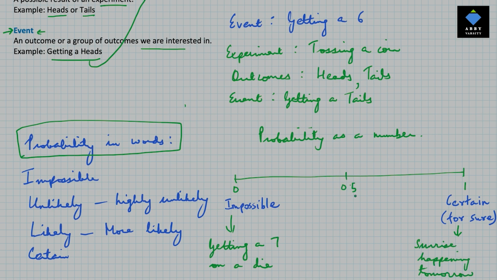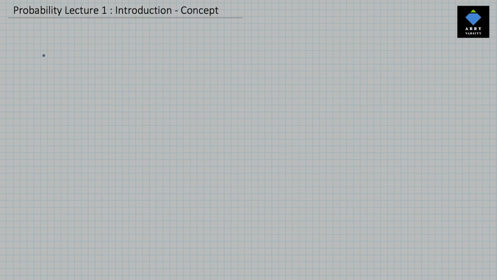If the probability of an event is somewhere here between 0 and 0.5, you can call it an unlikely event. And if the probability is here between 0.5 and 1, you can call it a likely event. If the probability is exactly 0.5, we say that the event has an even chance. Now when we express probability as a number, it can be expressed as a decimal or a fraction or a percentage.